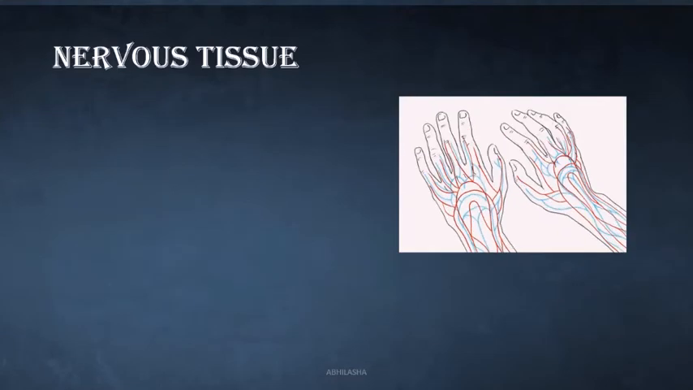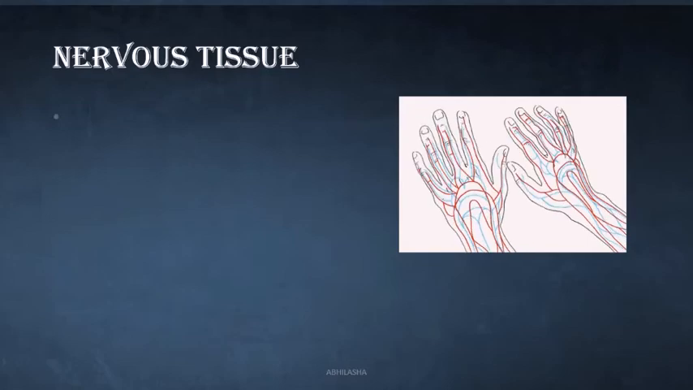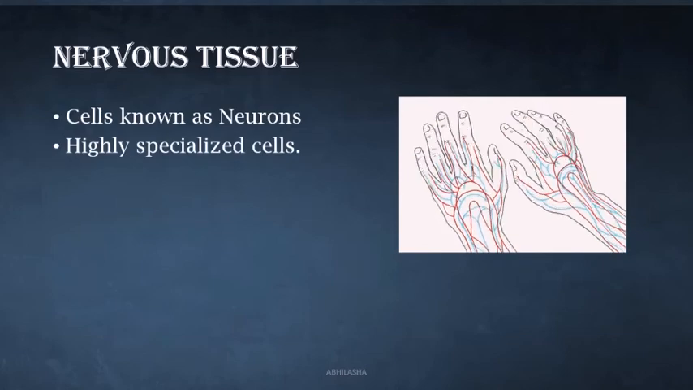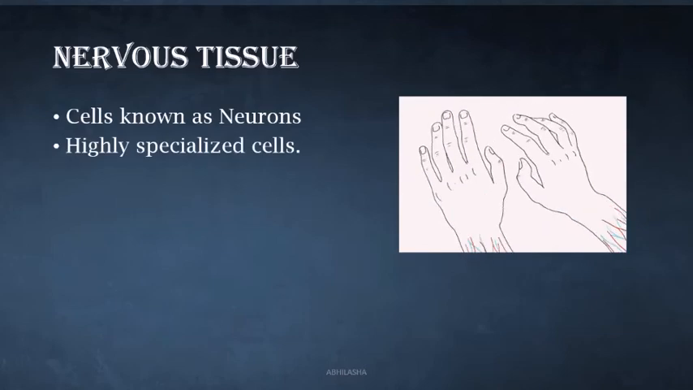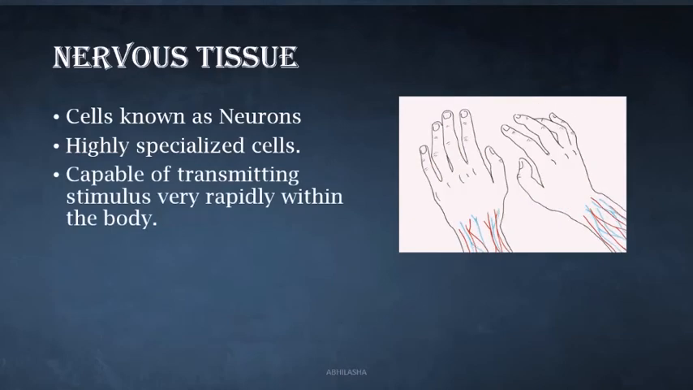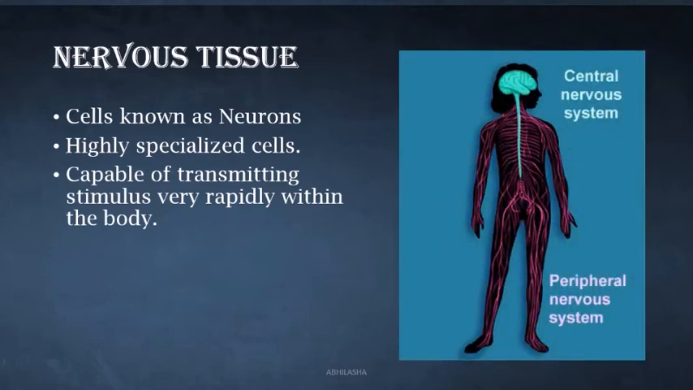Now the nervous tissue. The cells of this tissue are called nerve cells or neurons. They are highly specialized for being stimulated and then transmitting the stimulus very rapidly from one place to another inside our body. Our brain, spinal cord and nerves are made of nervous tissue.